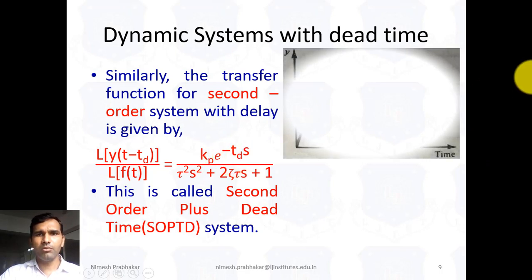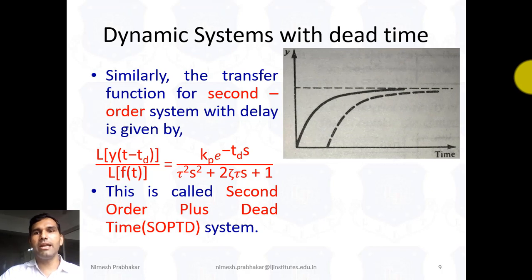Now we compare the response with dead time and without dead time. This response is represented without dead time and this response is represented with dead time. This is the response of the first order system: this line represents the first order response without dead time, this line represents the first order response with dead time, and this region is known as the dead time.